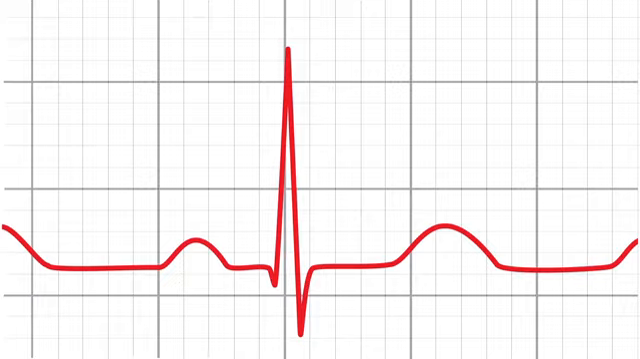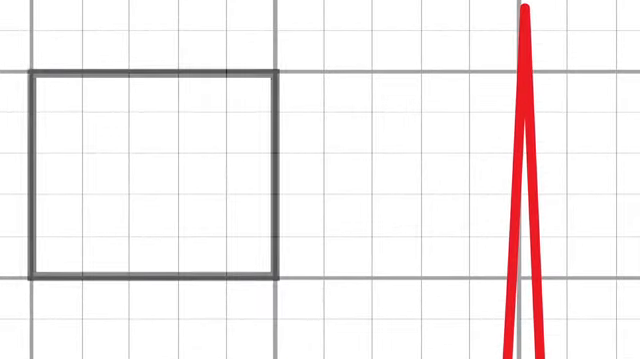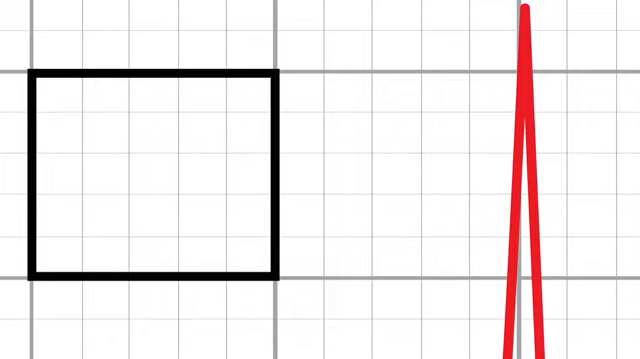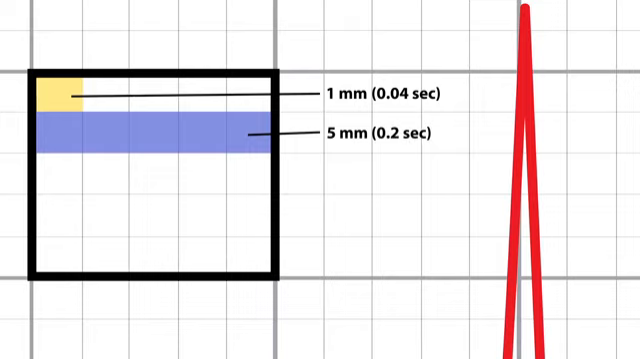Okay, so when you're looking at an ECG, there are tiny little boxes all over the place, and for every 5 boxes, you're going to see one of these big bolded boxes. Each tiny little box is 1 millimeter, and each 1 millimeter segment represents 0.04 seconds, so not much time. And then for every 5 boxes, you have that bolded box, and that's going to be 5 millimeters, and then you just multiply it out. It's 0.2 seconds, or 200 milliseconds.